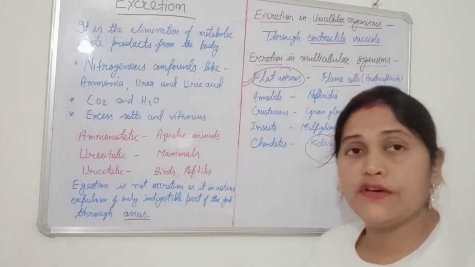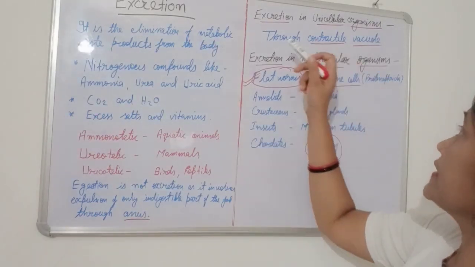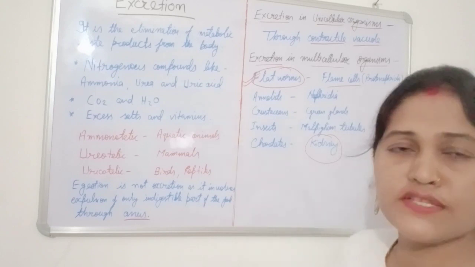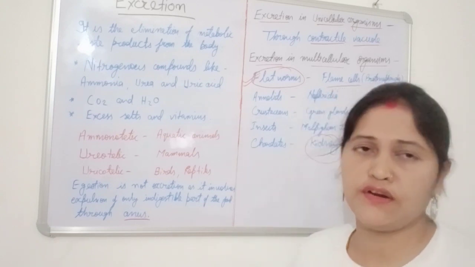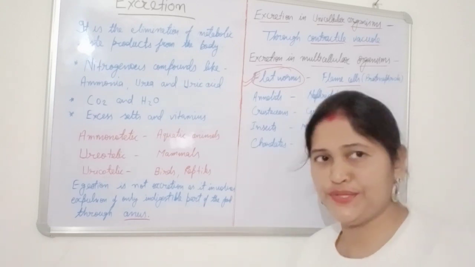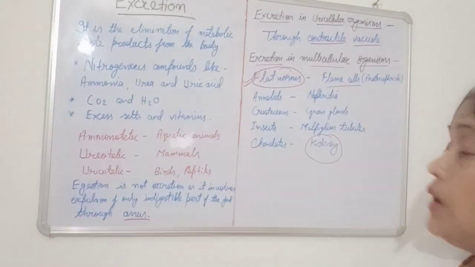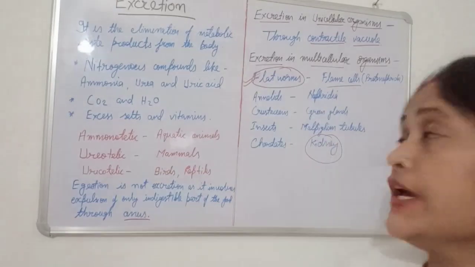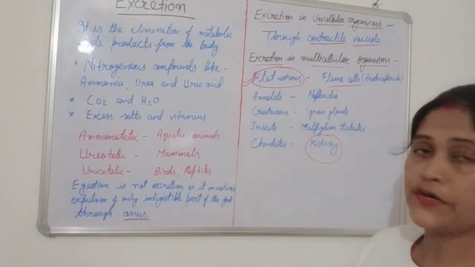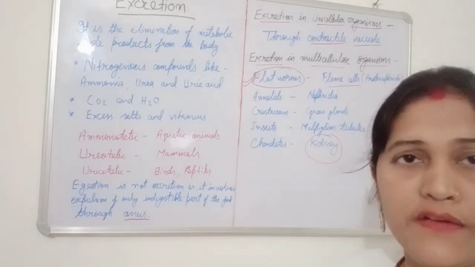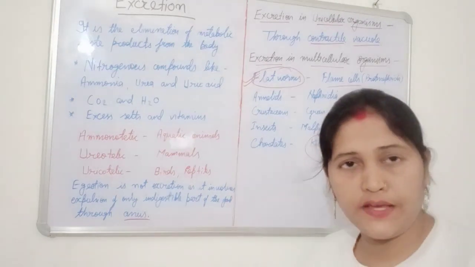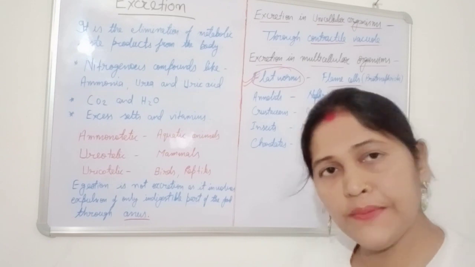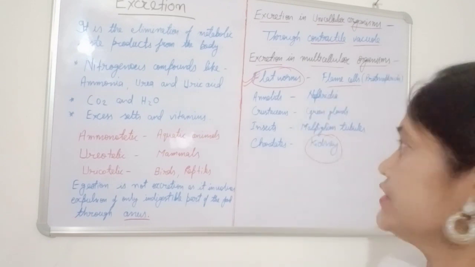Now, excretion in unicellular organisms. How does excretion occur in unicellular organisms? Unicellular means single-celled organisms, like amoeba and paramecium. They excrete their metabolic waste through the contractile vacuole, through which they also maintain their water balance.